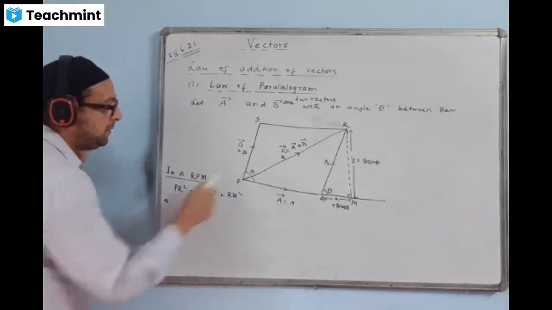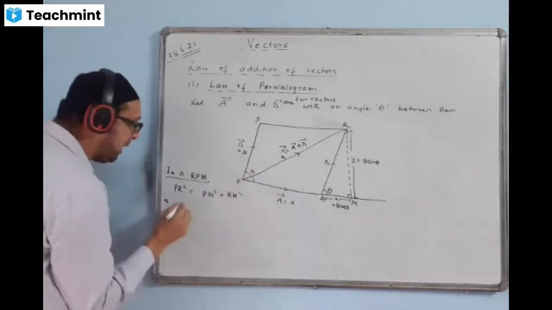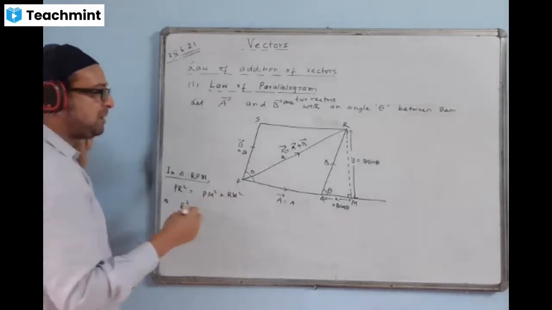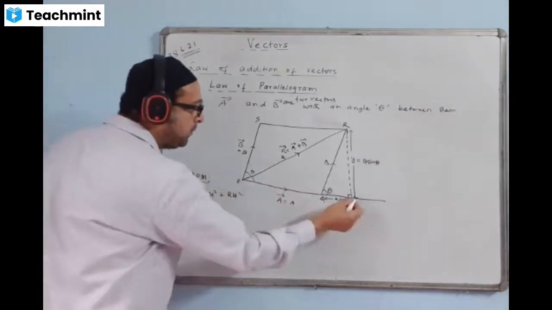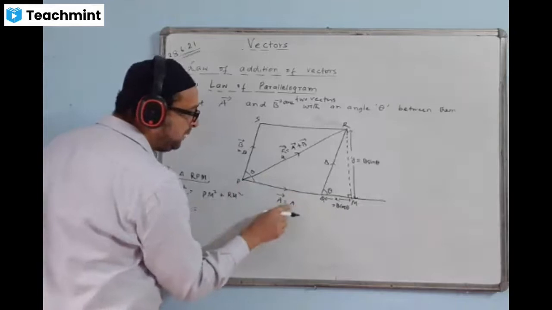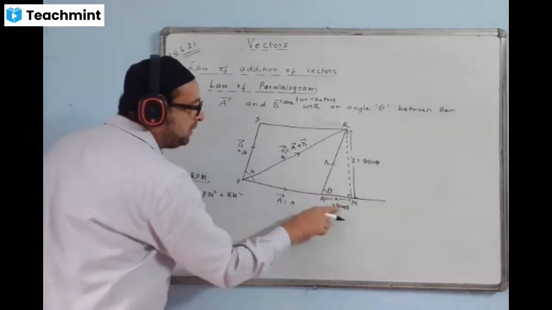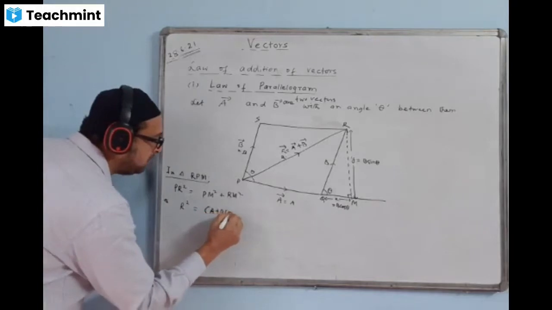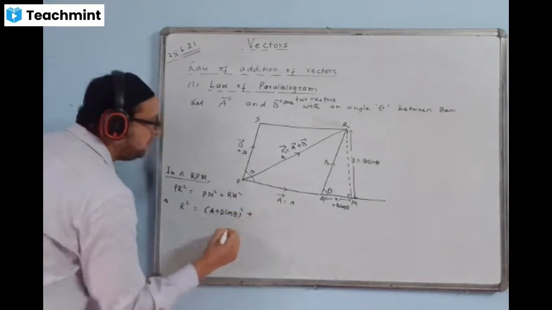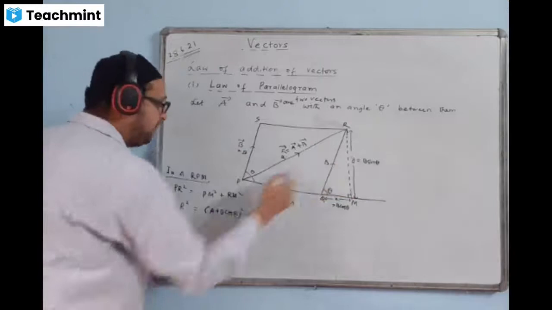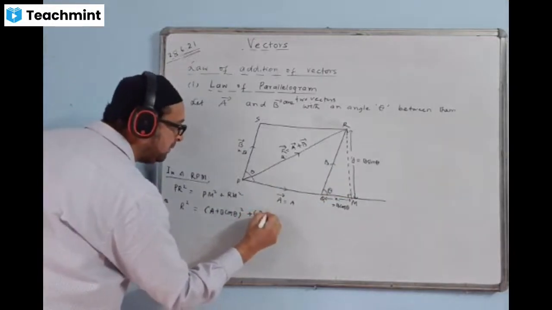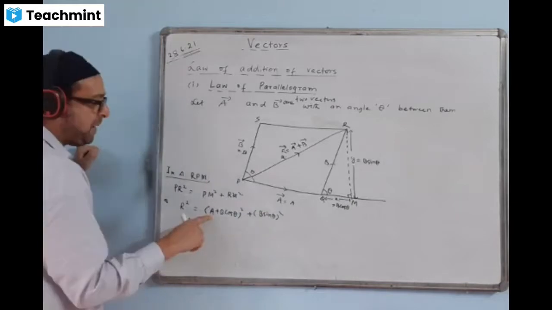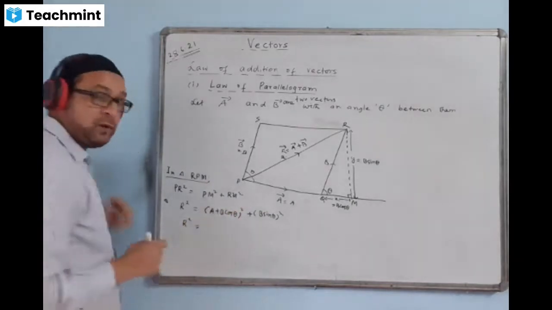Okay, PR, size of PR is R, that is the resultant, right? R square. PM, what is the size of PM from P to M? Size of this side is A, and the size of this side we calculated B cos theta. Let us write down within bracket A plus B cos theta square plus RN. RN size is B sin theta, right? B sin theta square.